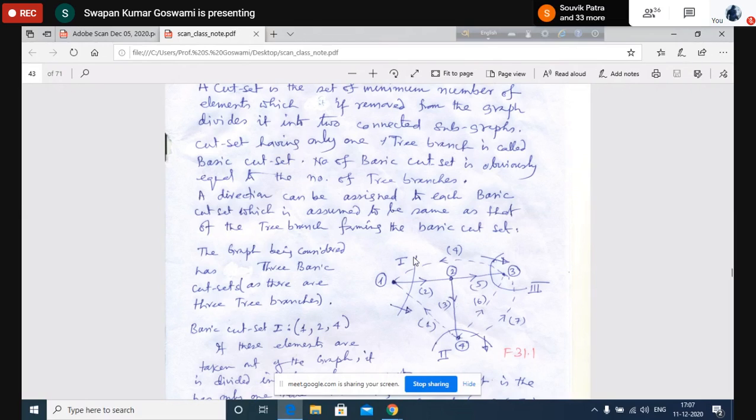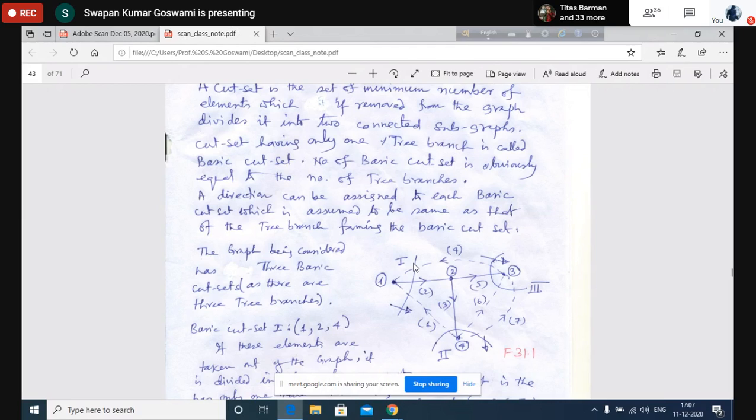If I join all these 4 and draw a line like this to indicate that this line has cut a number of elements, those elements can be removed to create two subgraphs. Obviously, two subgraphs will be created if you remove 7, 6, 3, 2, and 4.